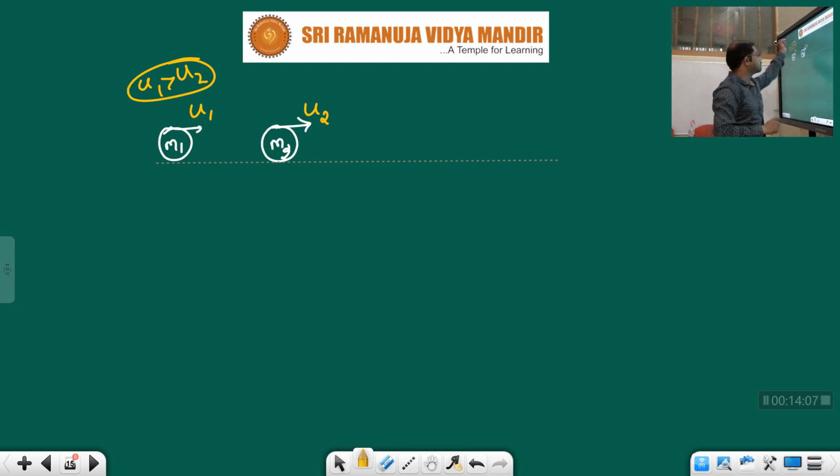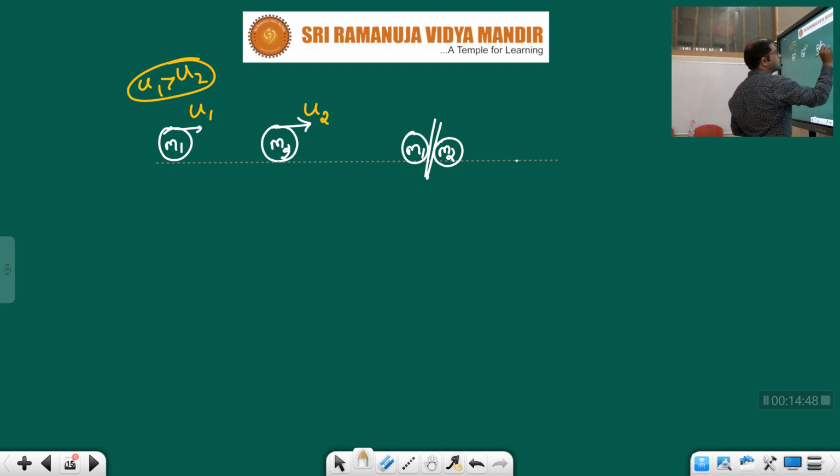First body, second body, both are moving in the same direction, but this one has more velocity. There is no way to overtake; it can't overtake the first body. Definitely it should strike. That is nothing but collision, children. Both will collide after some time. During collision they stick together. After collision what will happen, children? Again they will move.